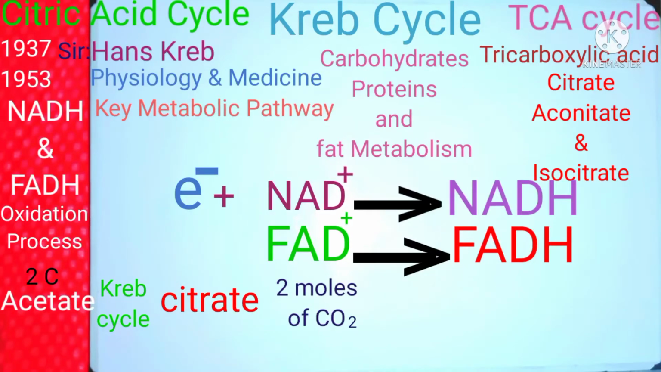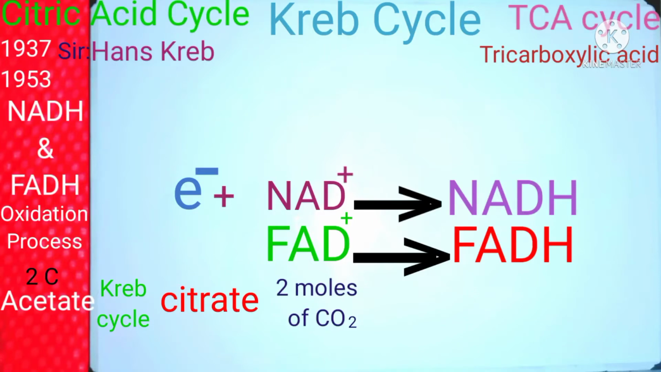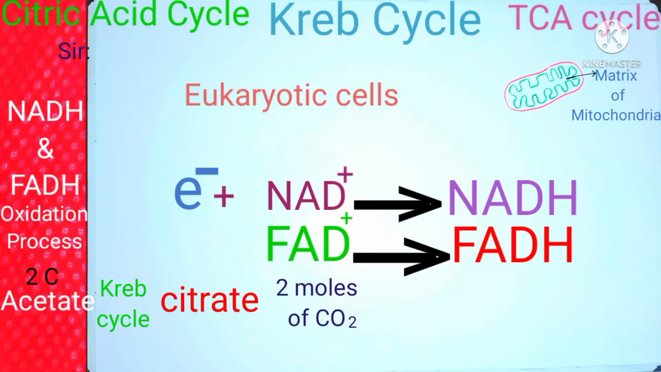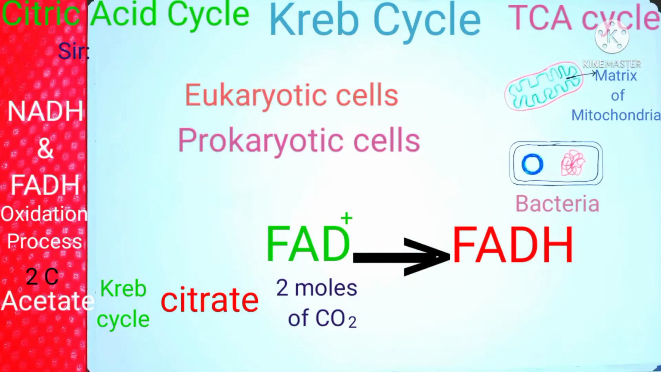Now we see how the Krebs cycle takes place in eukaryotic cells. In eukaryotic cells, it takes place in the matrix of mitochondria. On the other hand, in prokaryotic cells, like bacteria that possess no mitochondria, the Krebs cycle occurs in the cytosol.